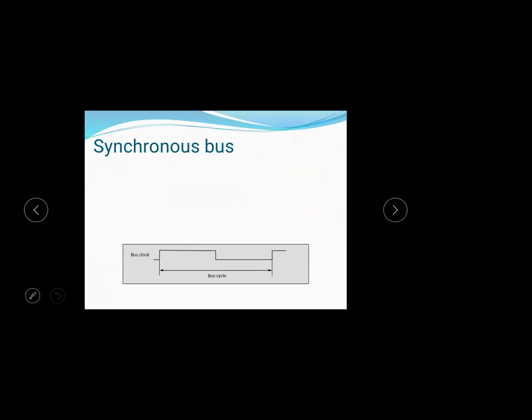In a synchronous bus, one clock pulse is one bus cycle. The cycles are repeated depending on the number of data.